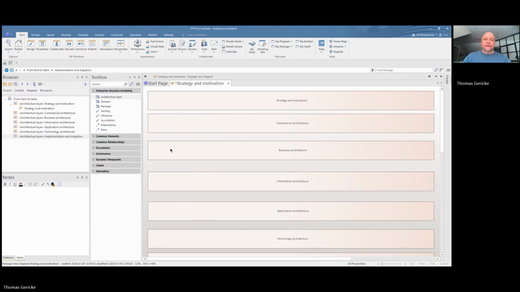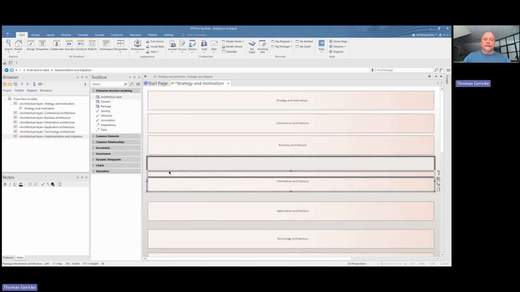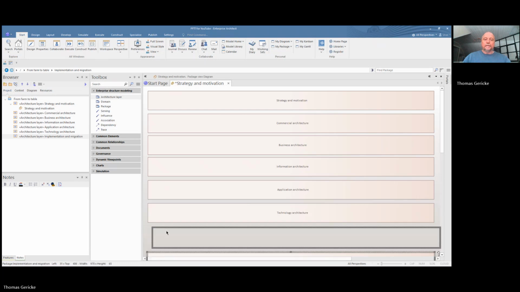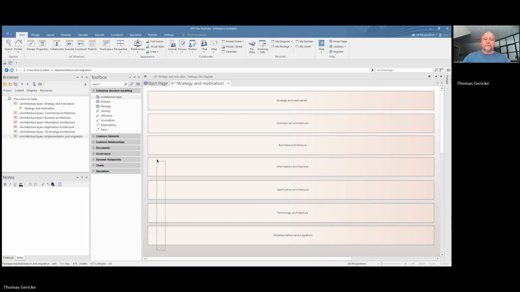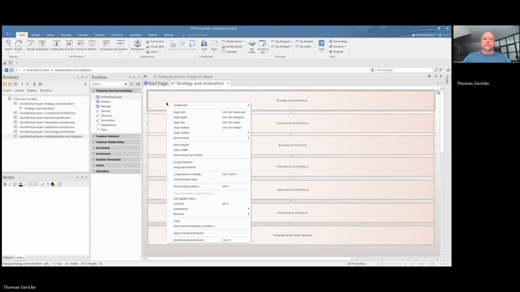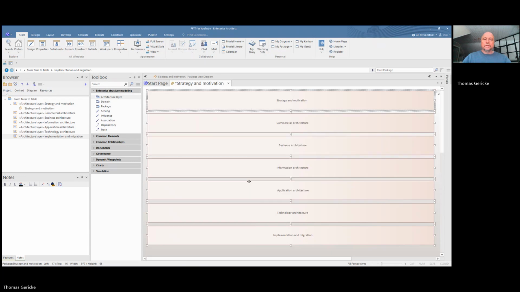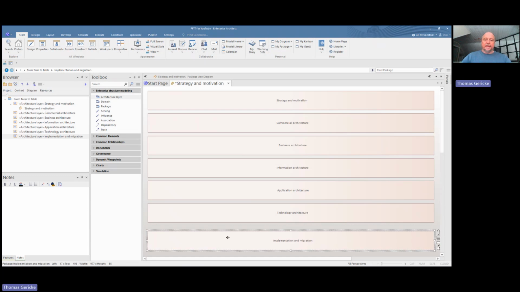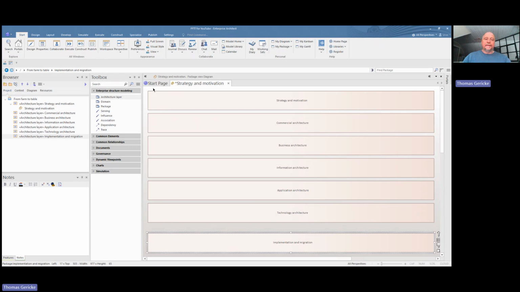Place them to the left, and I'll compact it a little bit like this. So we can shift that a little bit longer down here like that.